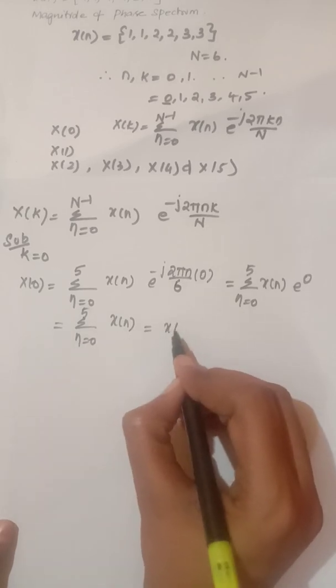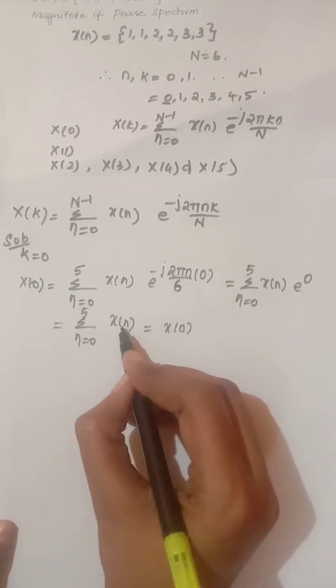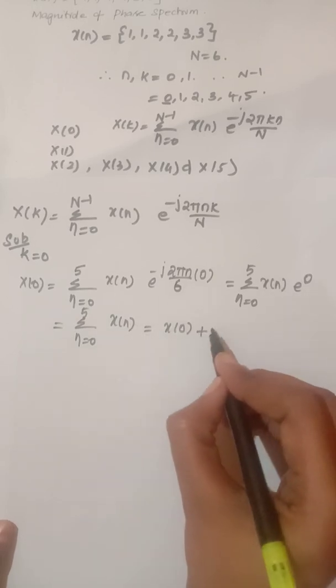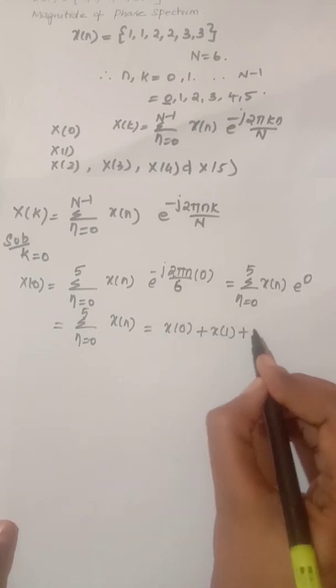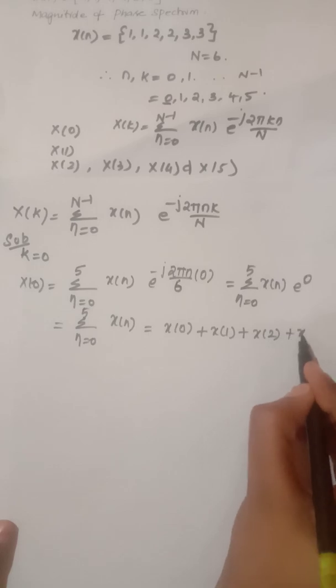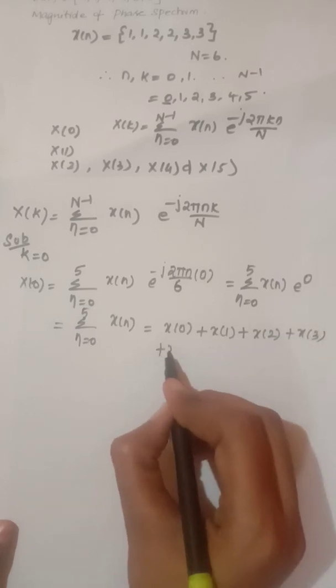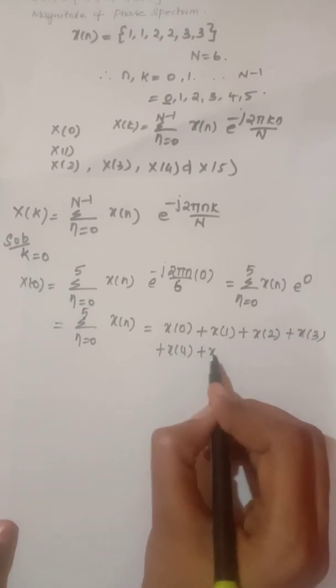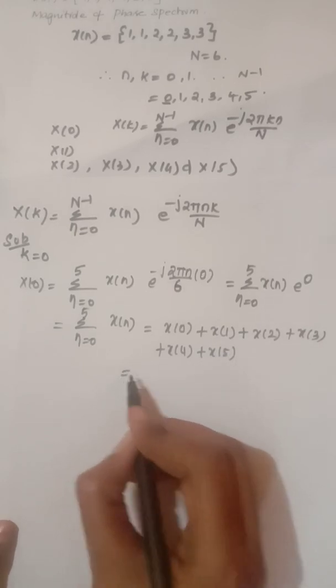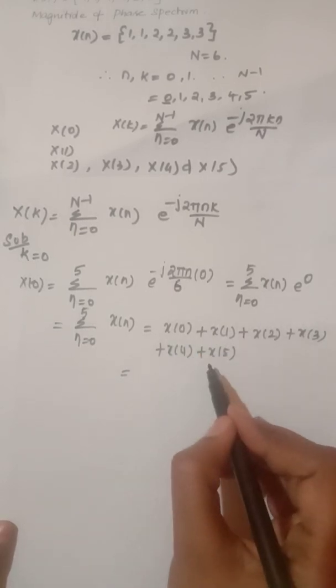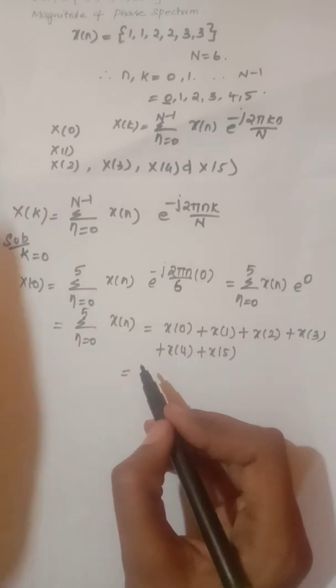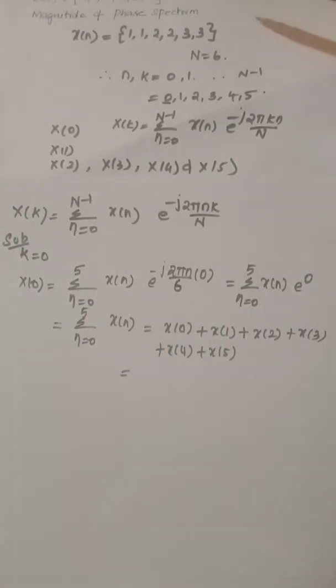So what you will get is, first substitute n equal to 0. You will get x of 0 plus x of 1 plus x of 2 plus x of 3 plus x of 4 plus x of 5. We know these sequence values from the given input: x of n is equal to 1, 1, 2, 2, 3, 3.